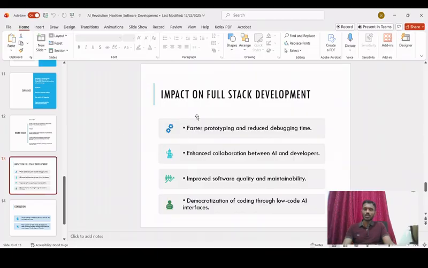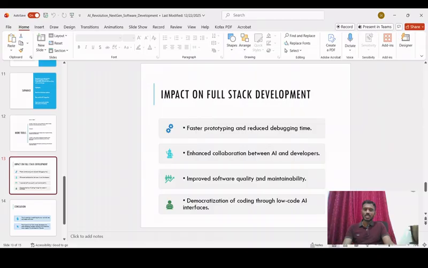So what is the impact on full stack development? All these AI tools are going to facilitate faster prototyping and reduce debugging time, right? The coding and the debugging is made much easier. You can create a prototype very easily, and then you can also complete your application much more easily. It also enhances the collaboration between AI and the developers. So it's not going to be just AI doing the complete coding. It's also the developer who is going to assist AI, and both of them together are going to develop the complete application. And then we have the improved software quality and maintainability.